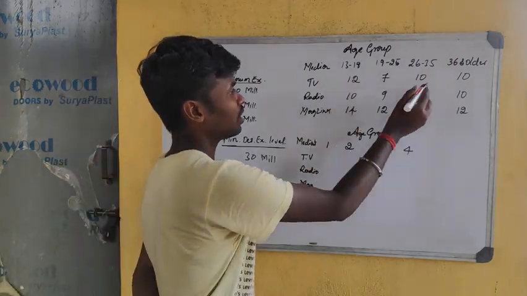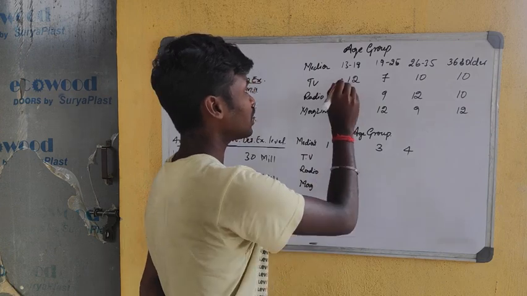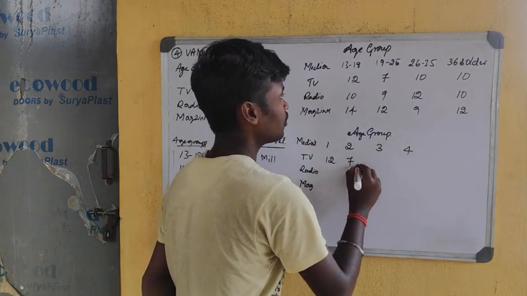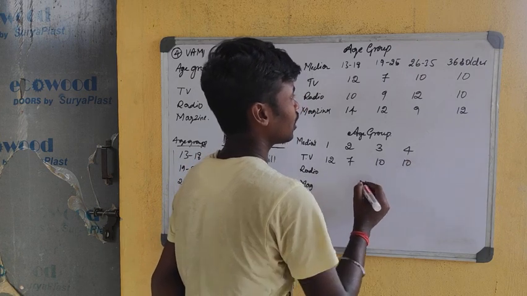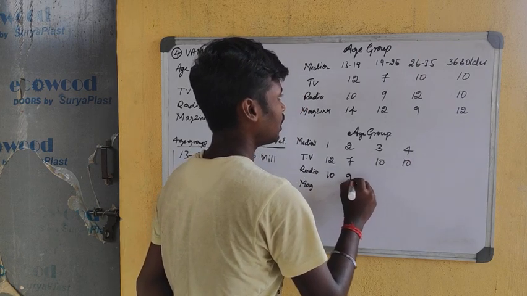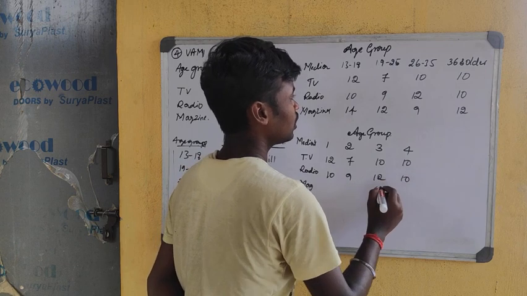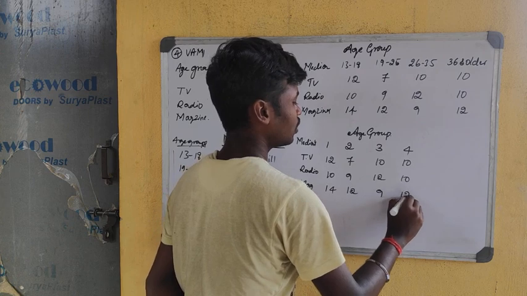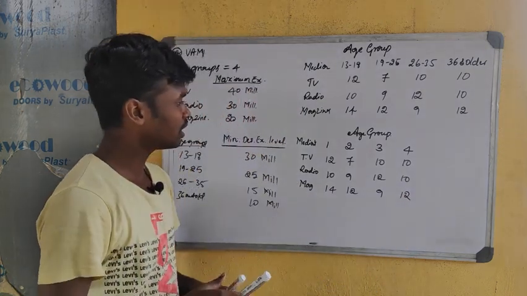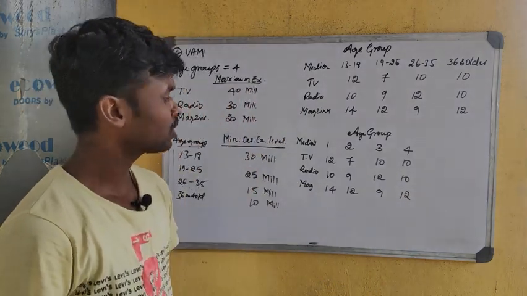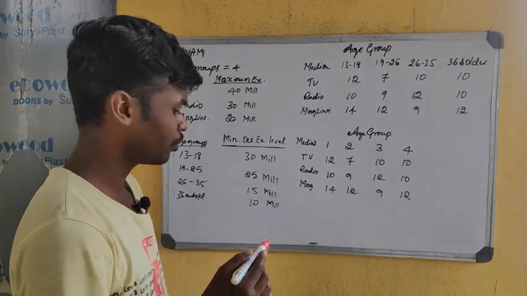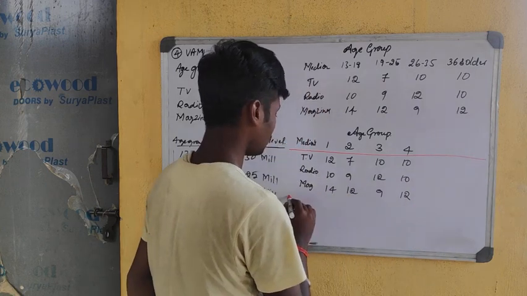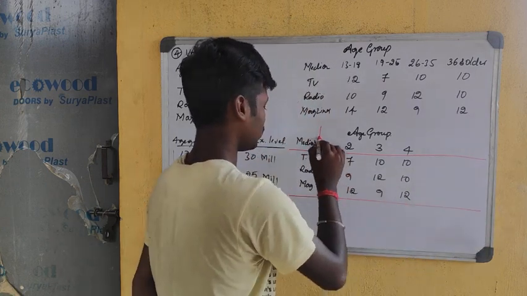So the related cost information is given for the particular age group and for the media. So 12, 7, 10 and 10. So 10, 9, 12 and 10. Next 14, 12, 9, 12. So these are the related information given in the transportation problem. So if you get confusion, draw the line. Okay, then you won't get confusion anywhere.